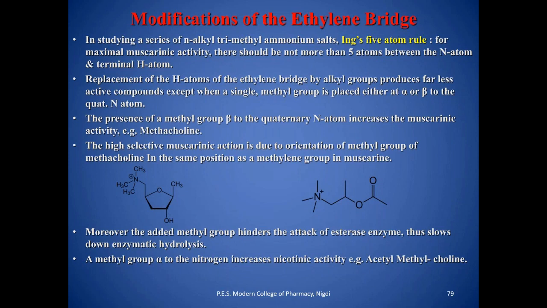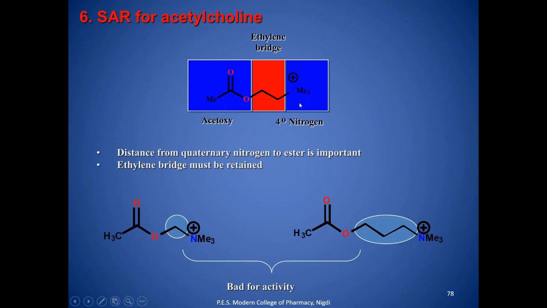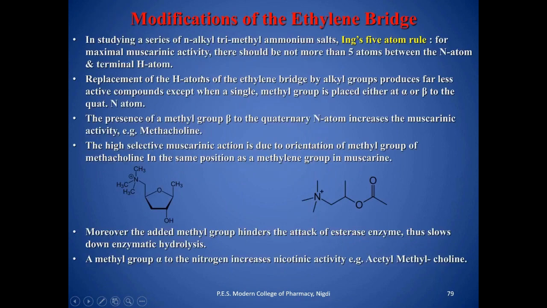If you study the series of n-alkyl trimethyl ammonium salts, Young's rule of 5 applies, similar to Lipinski's rule of 5. For maximum muscarinic activity, there should be at least 5 atoms between nitrogen and the terminal hydrogen, meaning from this nitrogen to the hydrogen of this methyl. So 1, 2, 3, 4, 5. These 5 atoms are required for maximum activity. Then replacement of a hydrogen atom of the ethylene bridge by an alkyl produces a less active compound, except when a single hydrogen is replaced by a methyl group.